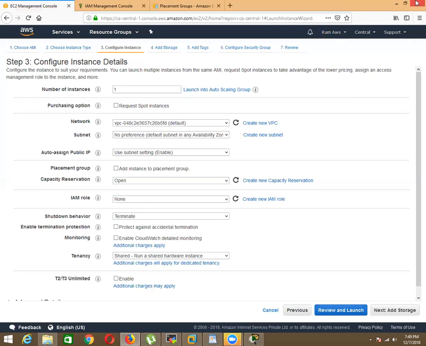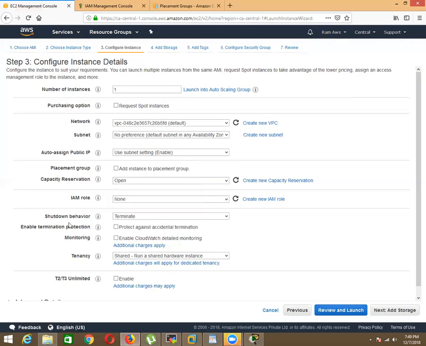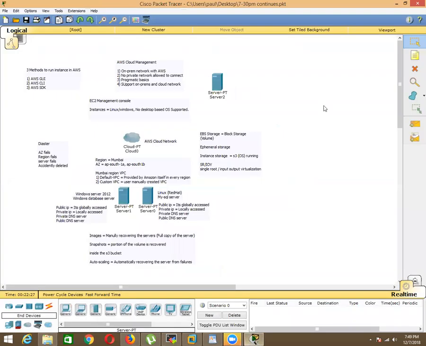You have not understood? See, suppose you have a server that is running inside AWS, and the option we have selected here is shutdown behavior. This means this is running Windows Server 2012, and you have shut down the machine. Okay, you shut down the server.